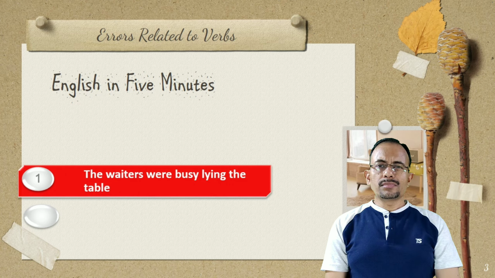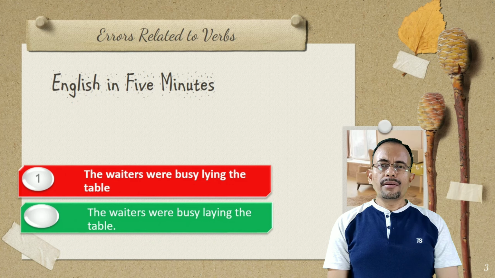What is the error here? The waiters were busy laying the table. Laying means preparing the table. And the next sentence is, he was laying on bed for an hour. The correct sentence will be, he was lying on bed for an hour.